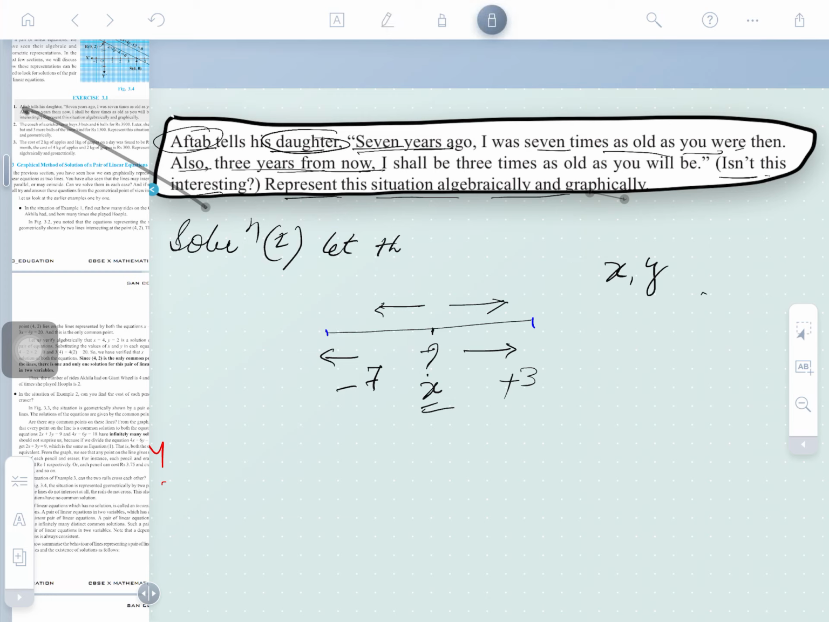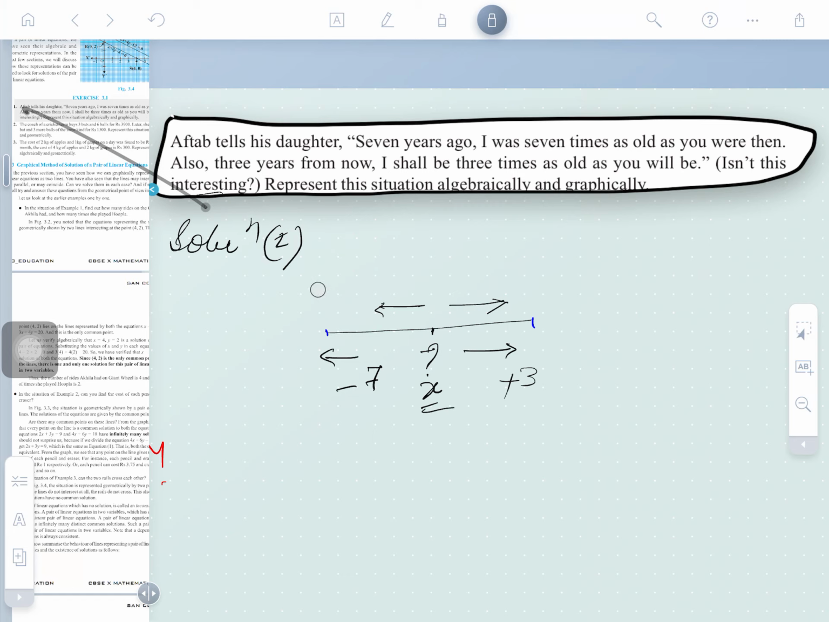But I want to tell one thing: which age is to be taken as x and which age is to be taken as y. This is interesting here. Okay, so Aftab's age is taken as y. This is called the dependent variable. The variable which depends on the other is called dependent, and the variable which is independent, not depending on the other, is called the x variable.